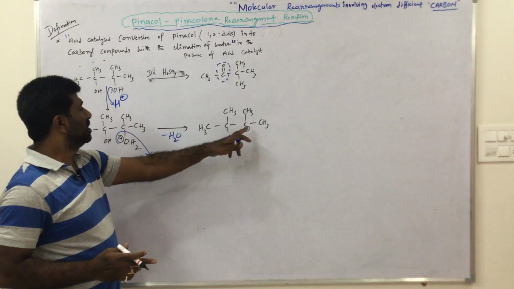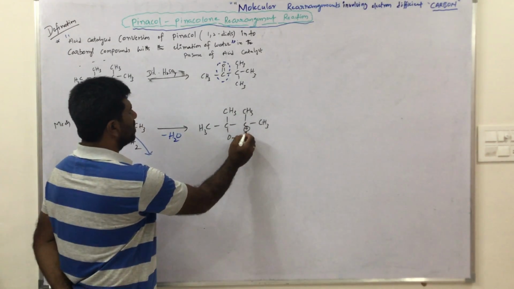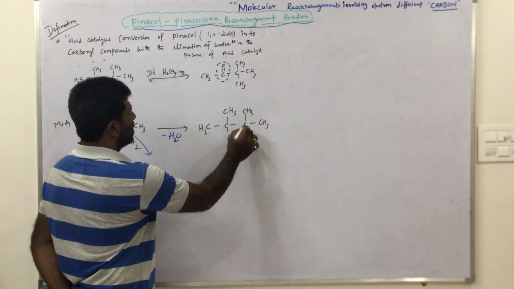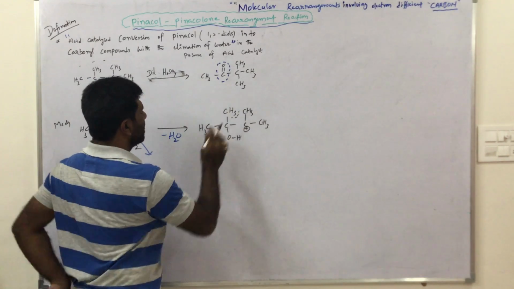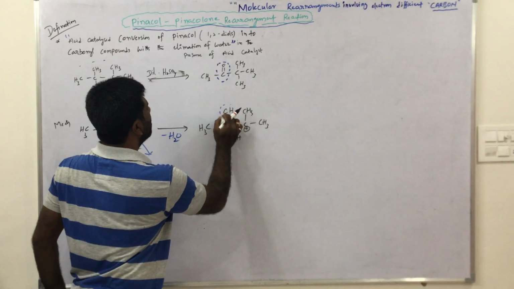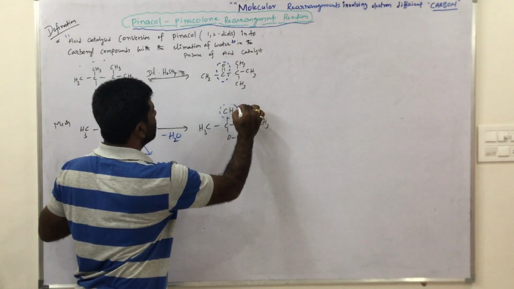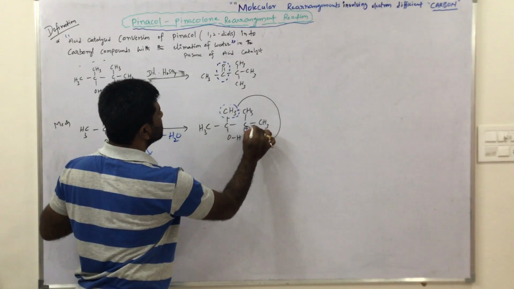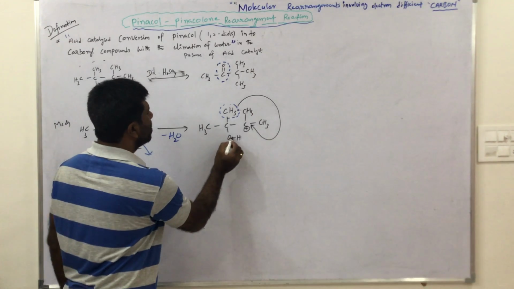Now this carbon has a positive charge. For satisfaction of this positive charge, that means valence, one methyl group migrates from this carbon to this carbon.